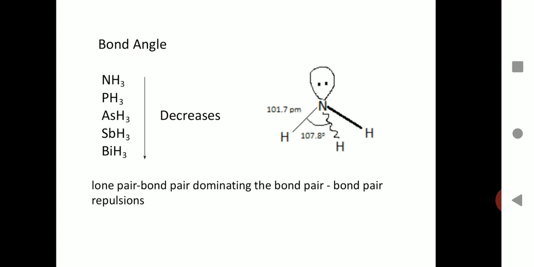In the case of ammonia, the lone pair-bond pair repulsion has to compete with the bond pair repulsions, which are also prominent, and hence it does not dominate over the bond pair repulsions as much as it does in the remaining compounds, that is phosphine, arsine and stibine. There, due to increase in size, the bond pair repulsions become less and the lone pair repulsions start dominating over the bond pair repulsions, and thus when we move from ammonia to stibine, the bond angle goes on decreasing.